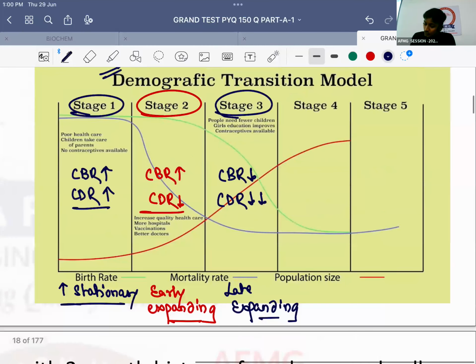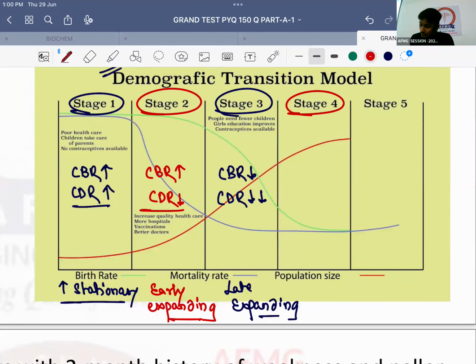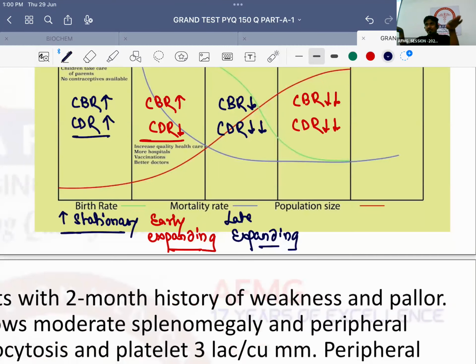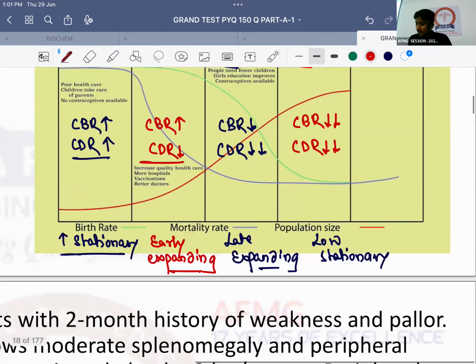Then we have stage 4. In stage 4, what has happened now? Crude birth rate is also declining and crude death rate is also declining. Now population will be stable. दोनों equal proportion में घट रहे हैं. So therefore this will be called as low stationary stage. And lastly stage 5. यहाँ पे क्या होता है अभी?